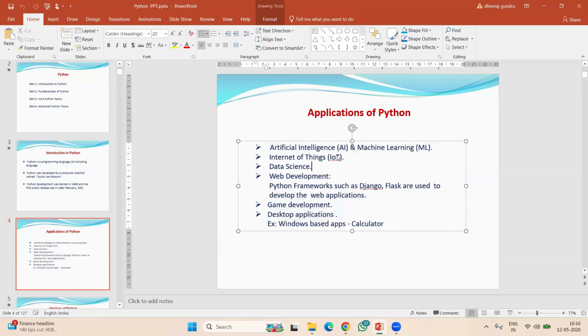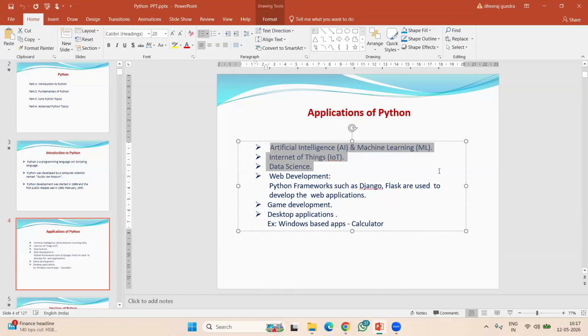Nowadays, why is Python becoming very, very popular? The reason is AI and ML, artificial intelligence and machine learning, IoT, Internet of Things, and data science. These are the latest technologies, and in these latest technologies we are using Python.